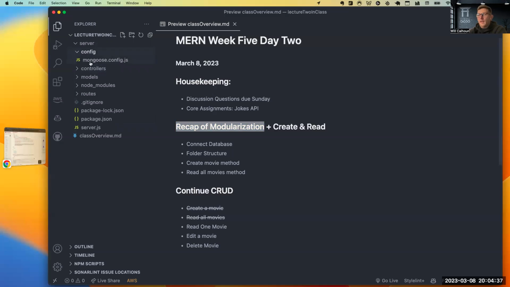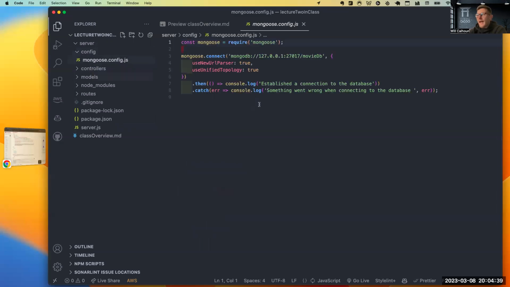In this case, our config is handling our connection to our database. Remember, we're using Mongoose to do that. And then here we have our actual connection string. We got this directly from the MongoDB connection string. And so remember, this part right here is the same thing as saying localhost. So if you do get confused there, they are the same thing, but in this connection string, I would move